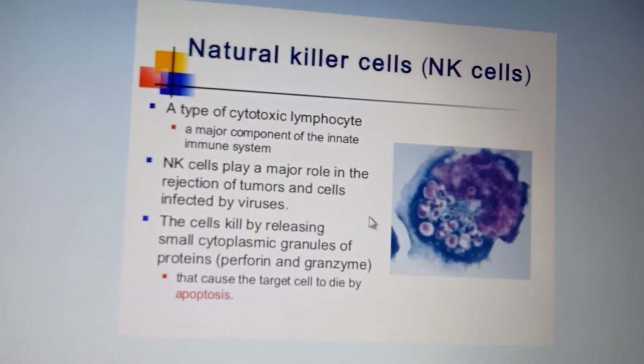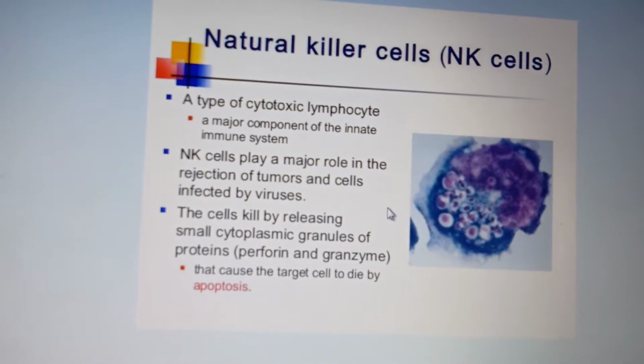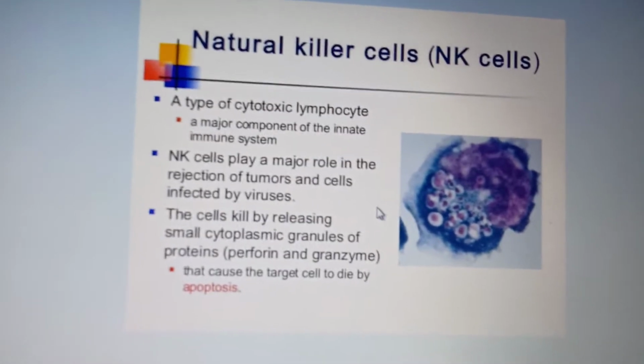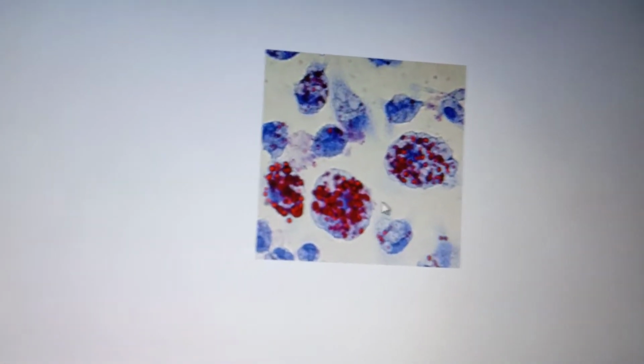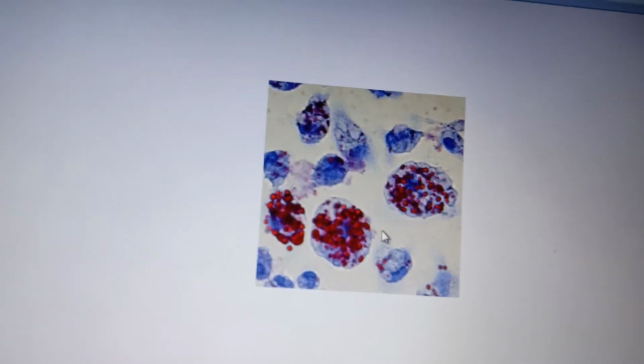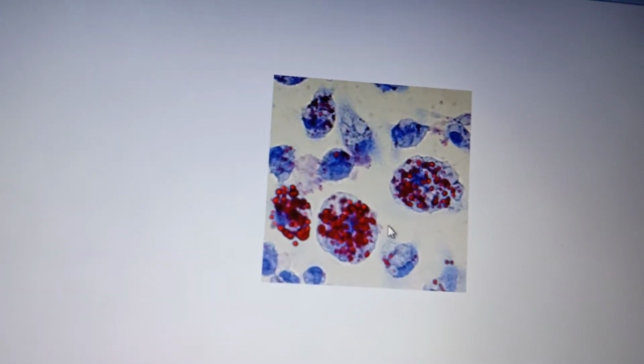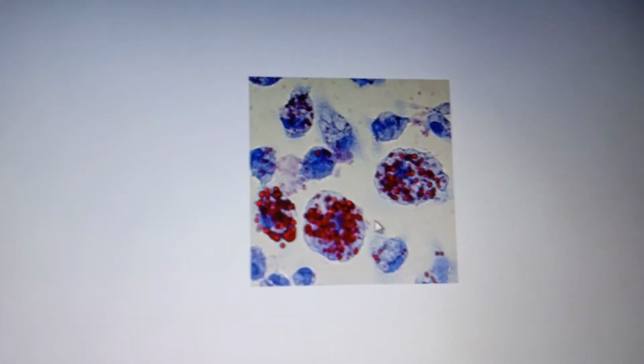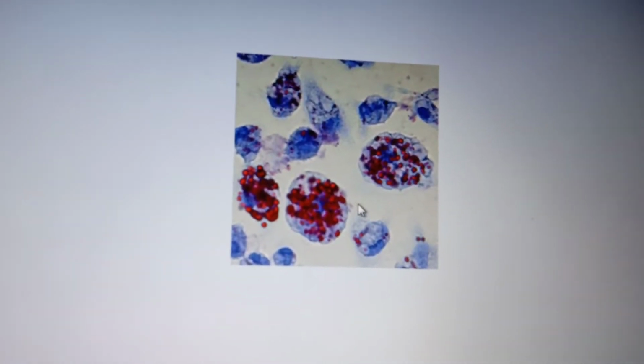We saw monocytes, natural killer cells, and macrophages. Natural killer cells are in the blood, and macrophages are present in the tissues. The role of all these cells is to phagocytose and destroy the microorganism.